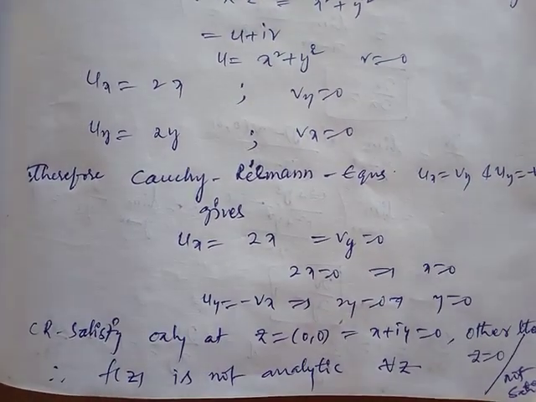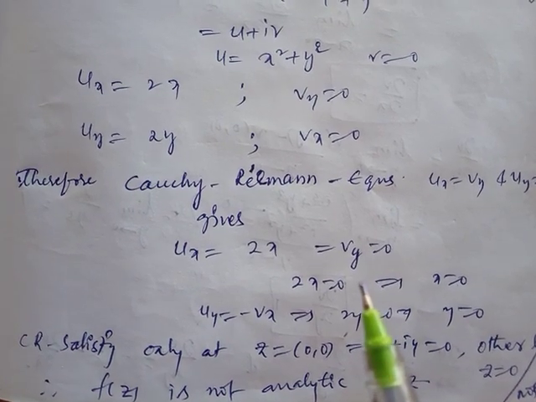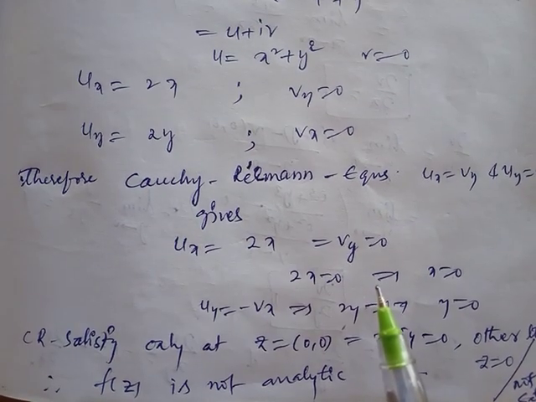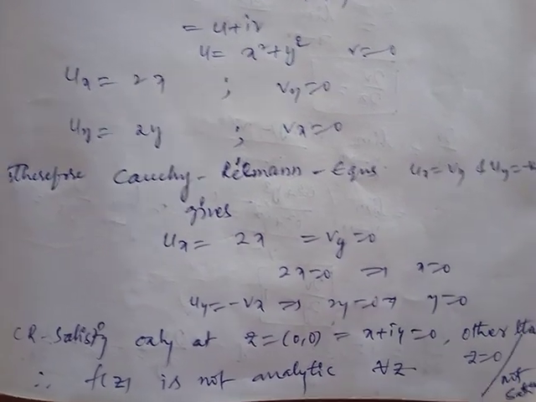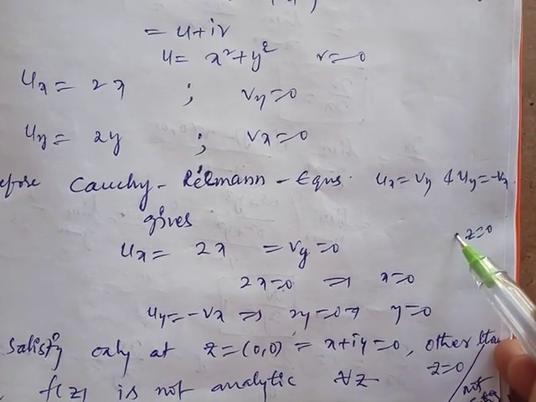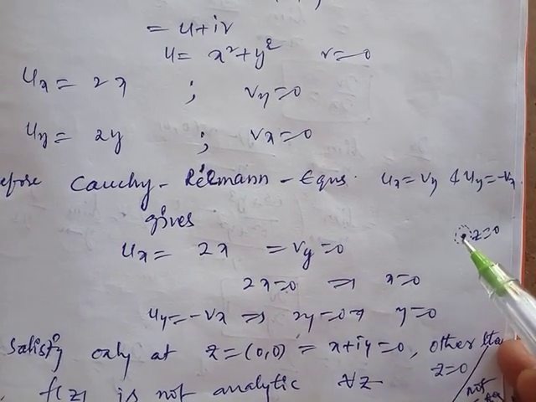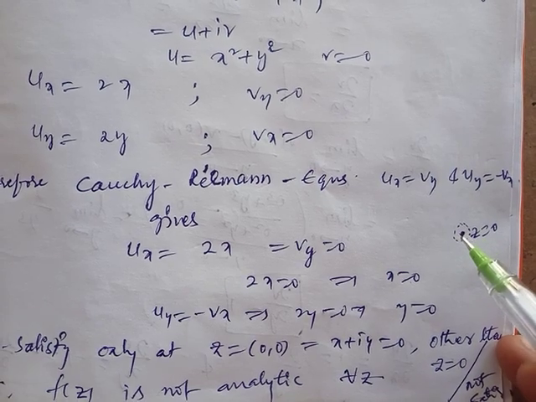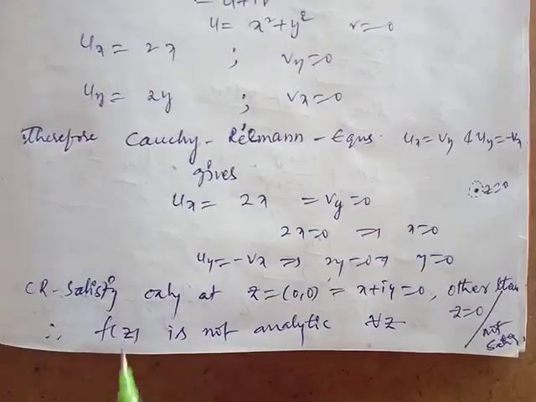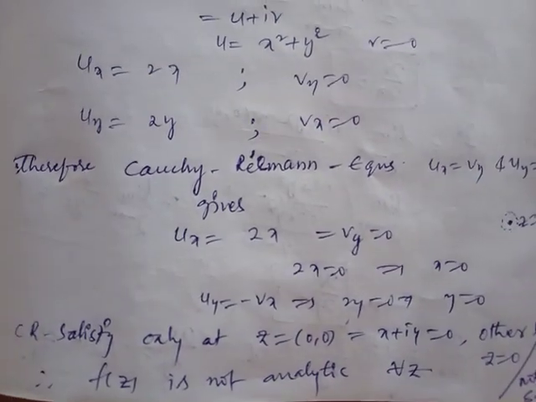So therefore, is f of z analytic? Other than 0 it does not satisfy the Cauchy-Riemann equations. At z equal to 0 it satisfies the Cauchy-Riemann equations, but in its neighborhood it does not. At a point the Cauchy-Riemann equations are satisfied, but in its neighborhood they are not. If at least one point in the neighborhood does not satisfy the Cauchy-Riemann equations, the function is not analytic. Therefore the function is not analytic for all z. Thank you.